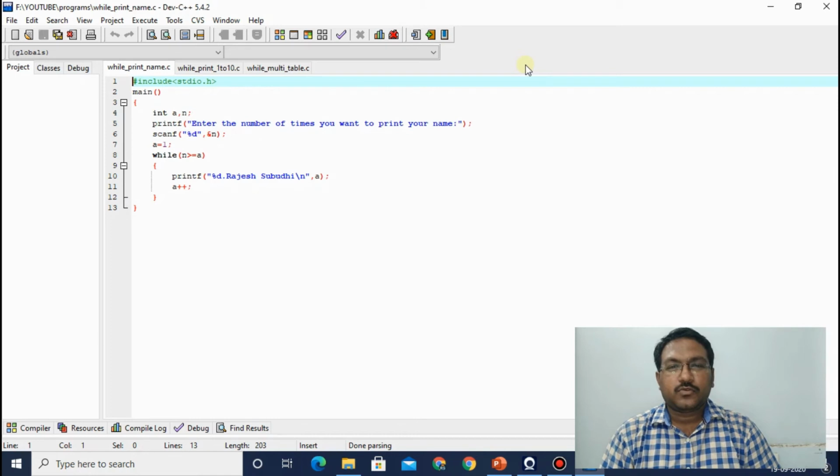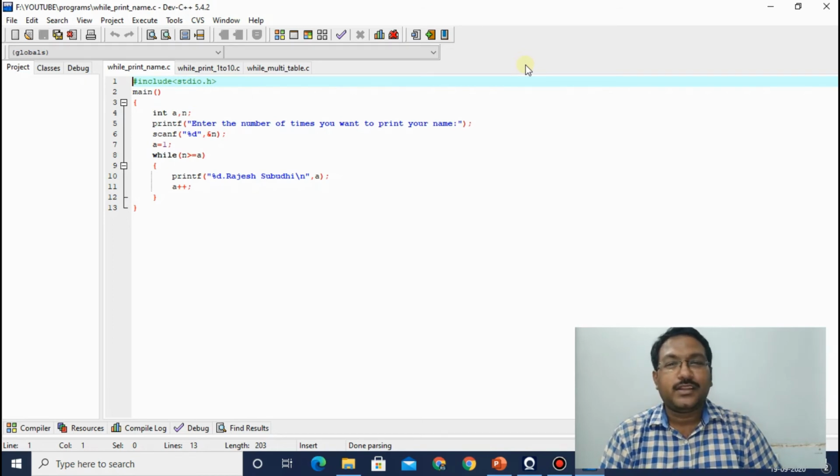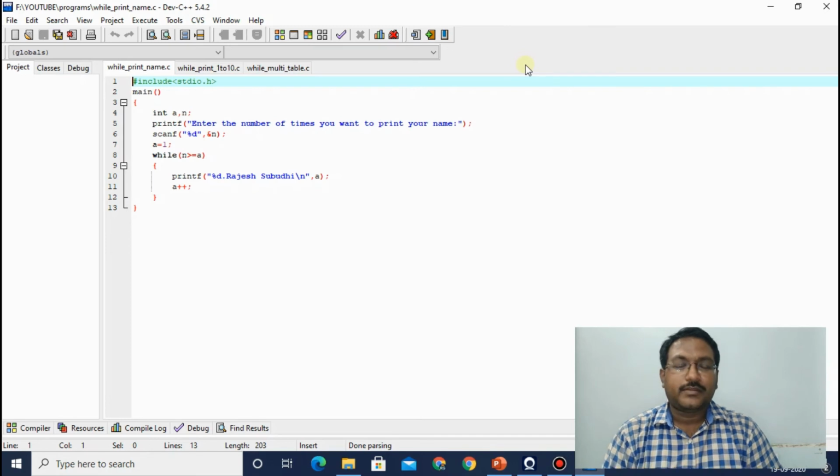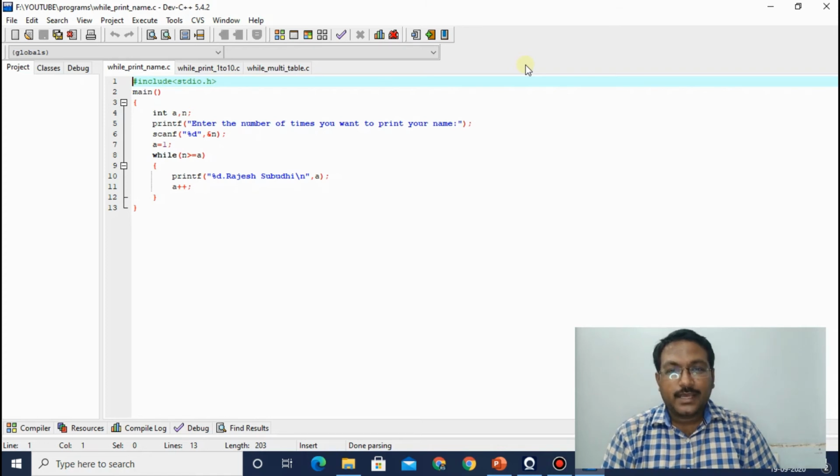So this is the first program which I told you, to print a name 10 times. I modified this program a little bit so that the user will give how many times he or she wants to print his or her name. Fine. For now, initially I have fixed the name. I fixed my name.